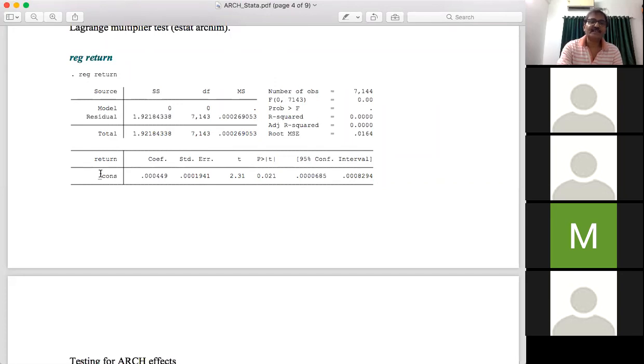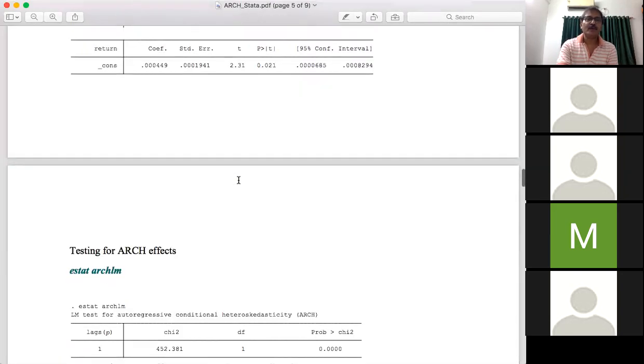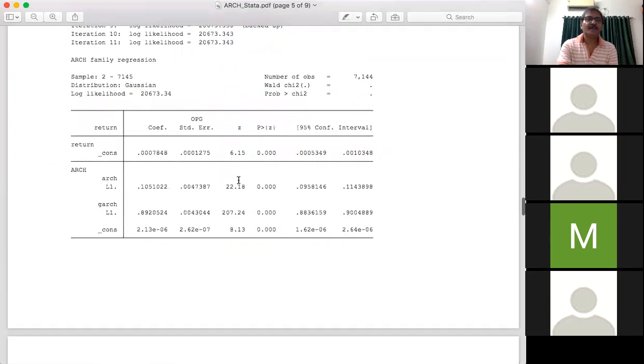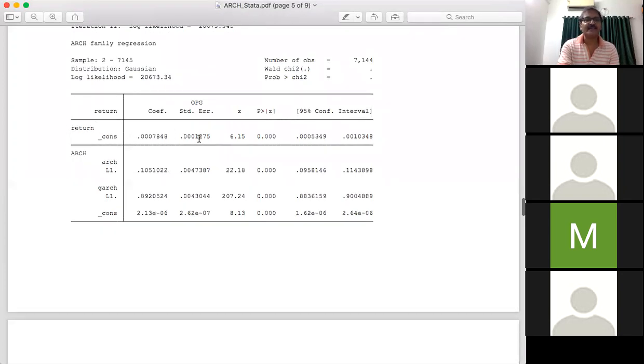So this is actually the mean equation. In our conventional linear regression model, our basic objective is to find the population regression function, which means the conditional mean function. So the linear regression model provides you the conditional mean. When we apply the arch command, we get the mean function simultaneously; this is the estimated function for the mean, the same as what you got by executing linear regression OLS.